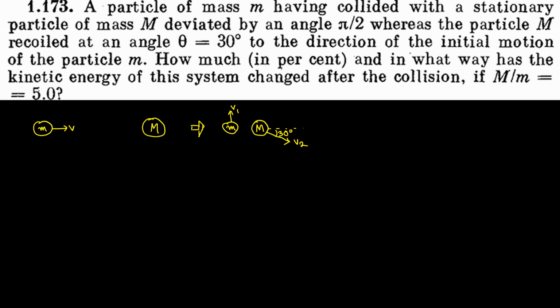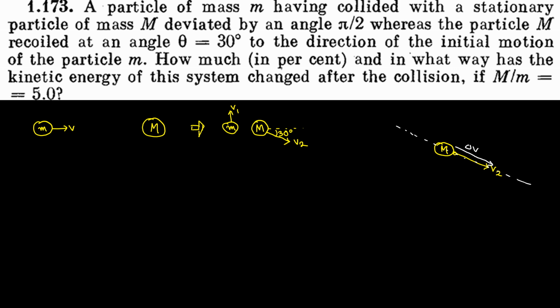So this is a case of 2D collision, no? And whenever 2D collision occurs, what did I say? Always apply components along the line of collision and perpendicular to the line of collision. So first you need to determine the line of collision. Okay, so this is the final velocity v2, the initial velocity is 0. So delta v will be along this line, no? So delta v would be along this line, isn't it? So the line of collision is along this line. This is the line of collision.